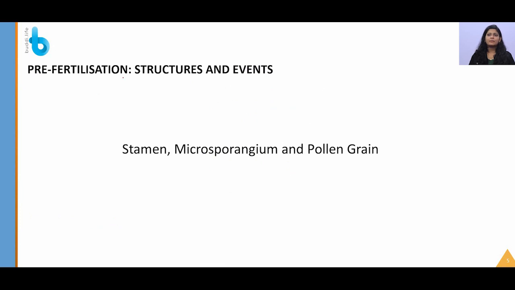So next will be pre-fertilization structures and events. So events are structures which are happening before fertilization. In that, first we will be discussing the male part, that is the stamen, microsporangium and a pollen grain.